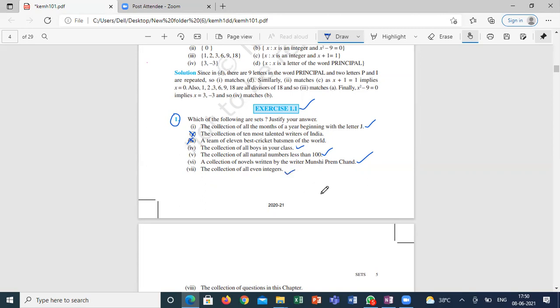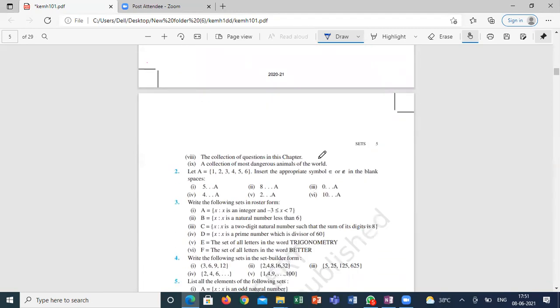The collection of questions in this chapter. Not a set, sir. It is a set. In this chapter, in this book. See here, the same question if I am asking, collection of questions in this chapter, they are saying not a set. If I am saying collection of all questions in this chapter, from this book.